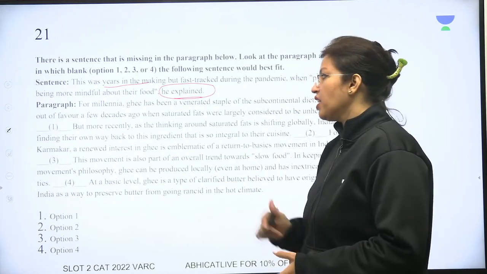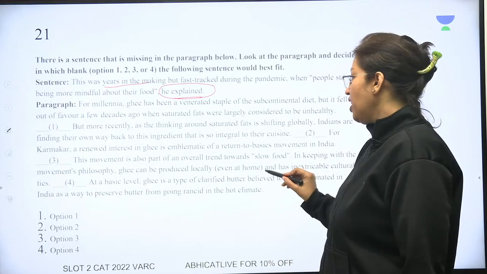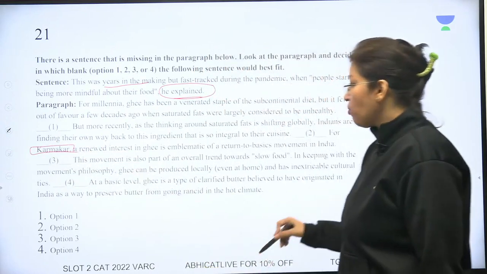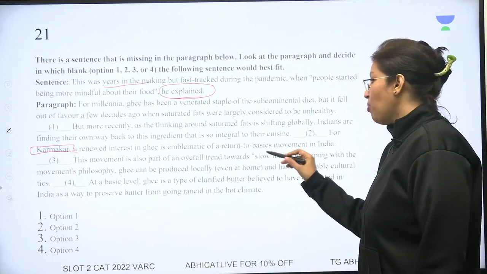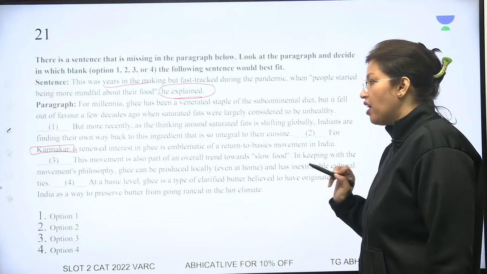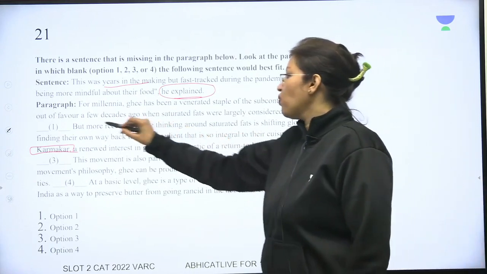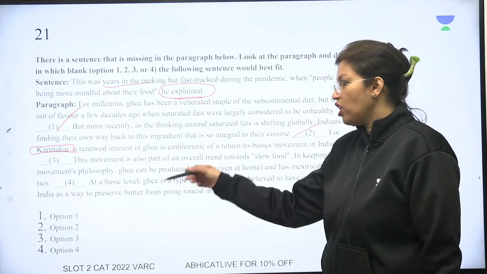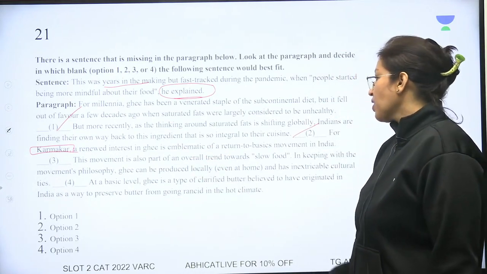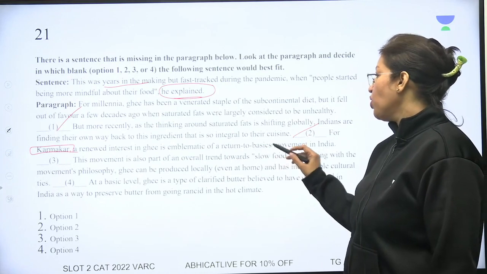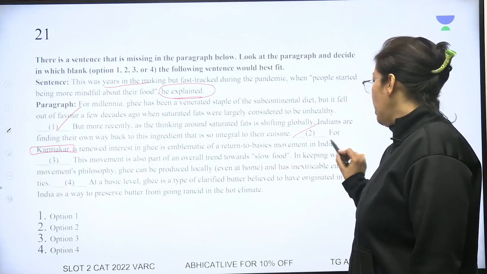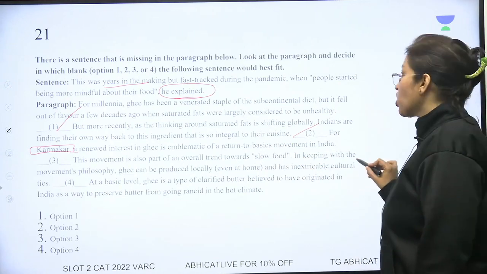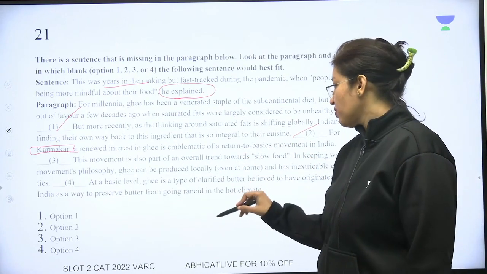When we start reading this passage, interestingly, the one person who is mentioned comes here. For Karmakar, a renewed interest in ghee is emblematic of a return to basics movement in India. That means this sentence won't come in choices 1 and 2, so we can eliminate them. It has to come in choice 3 or 4. This movement is also part of an overall trend towards slow food. In keeping with the movement's philosophy, ghee can be produced locally and has inextricable cultural ties.